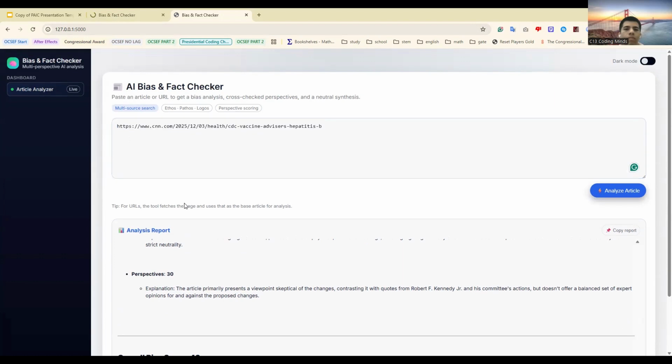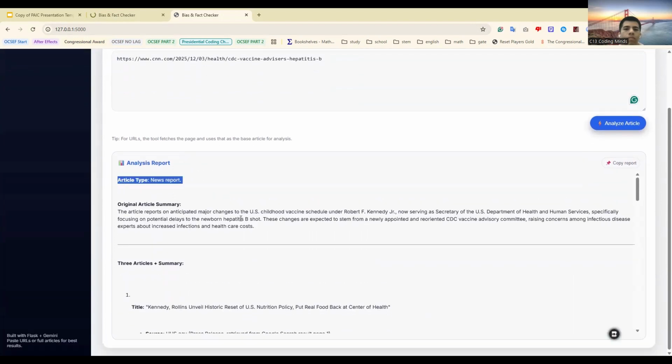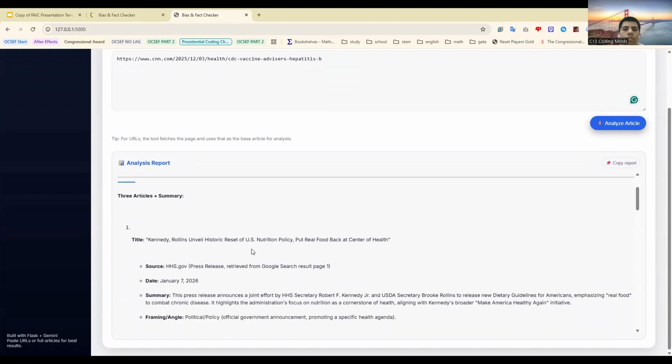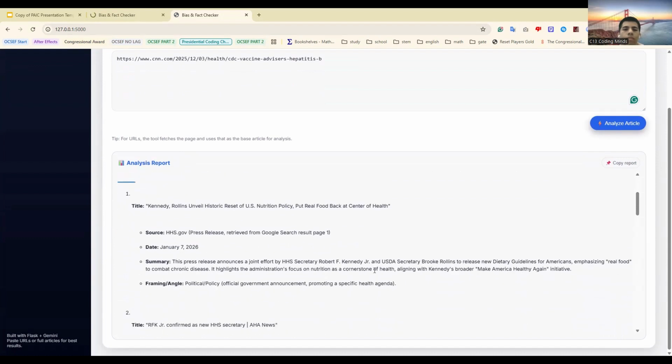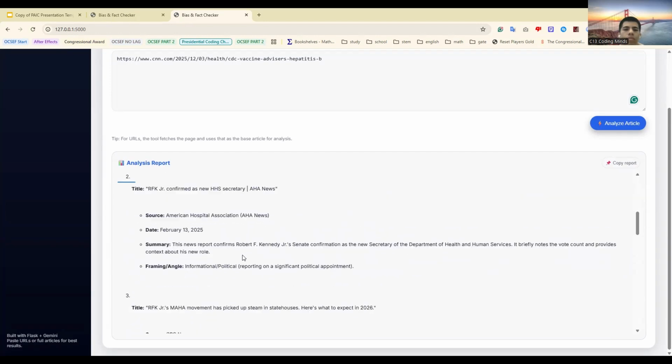It's the same article, and as you can see in the analysis report, it first gives what the article type is, it being a news report, as well as an overall summary of the article that was just given. After that, it gives three more articles that it finds online, as well as a summary, the source where it finds them from, in case the user wants to go see it for themselves, as well as a little bit of the framing and angle.